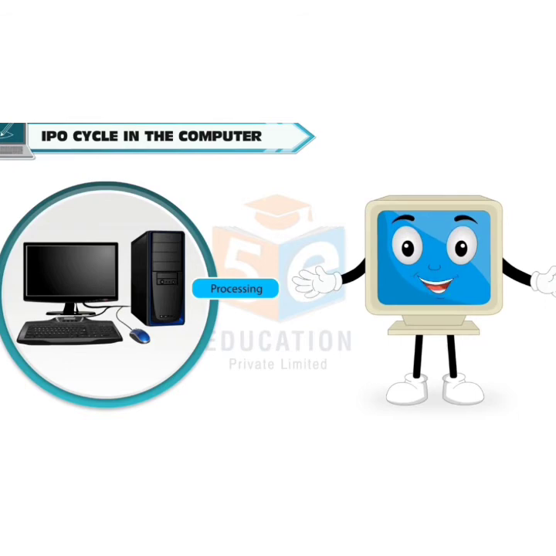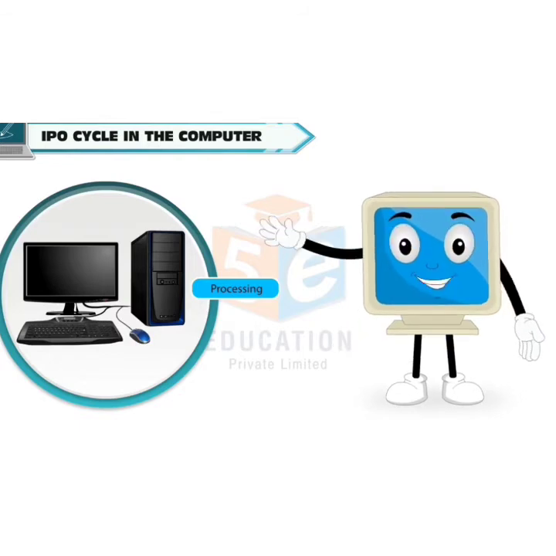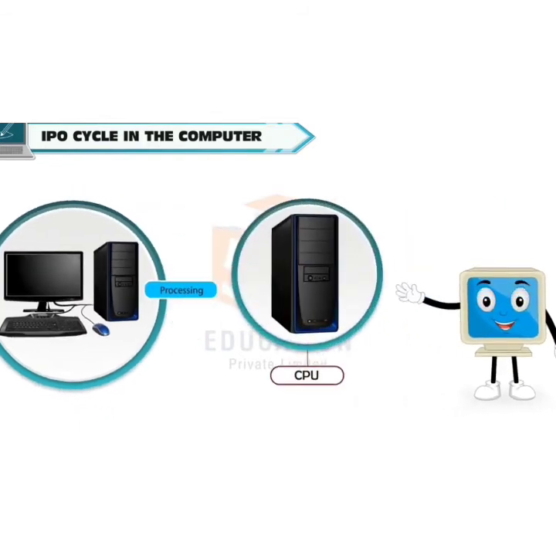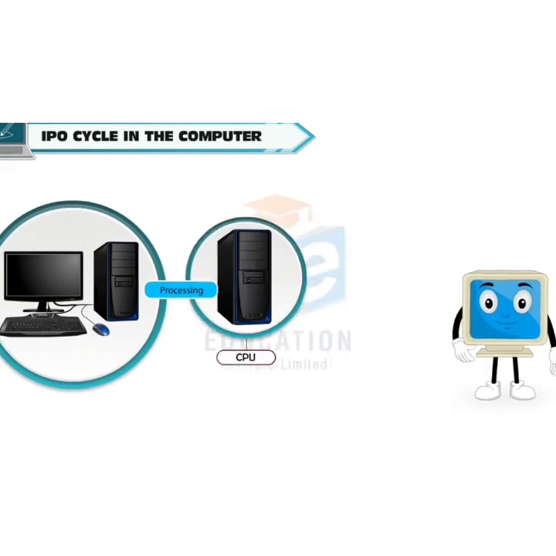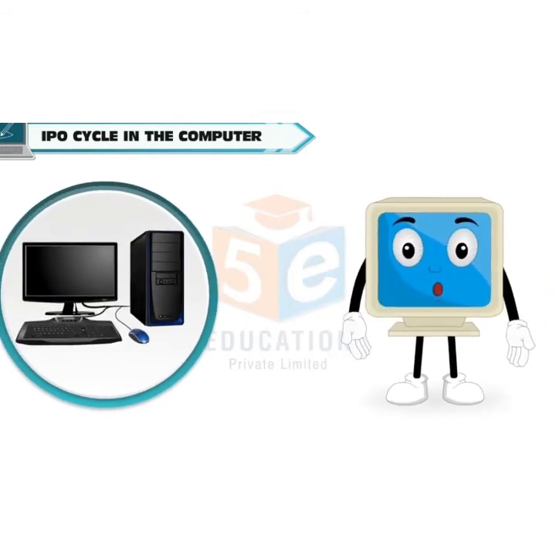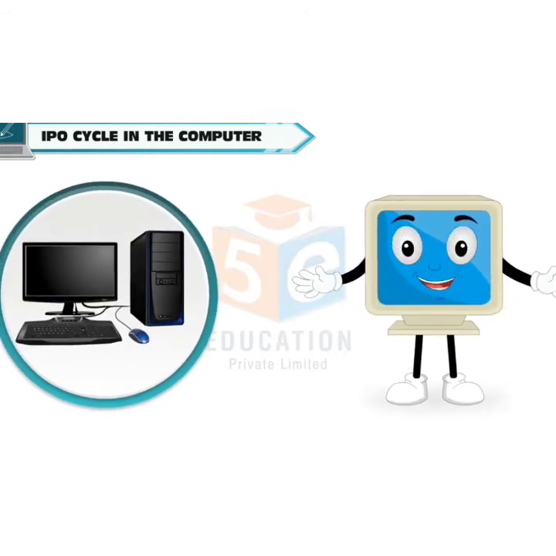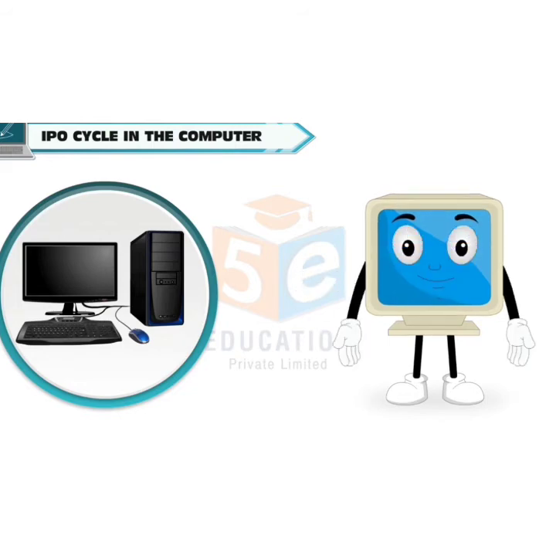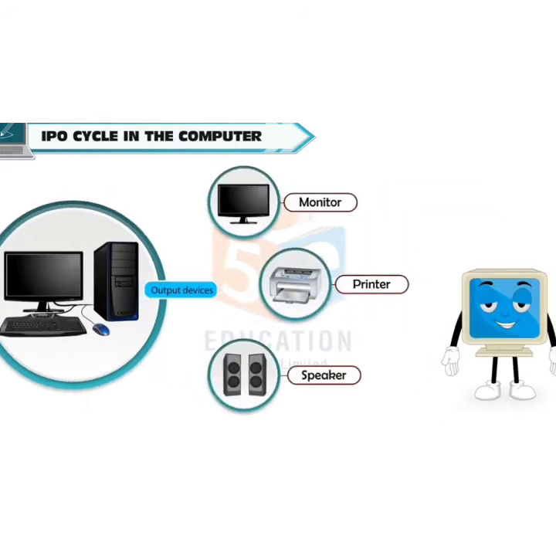Processing means working on the data according to the given instructions. Data and instructions are provided as inputs. CPU processes the data. Output is information or the final result. We can see output on output devices. Output devices are monitor, printer, speaker, etc.